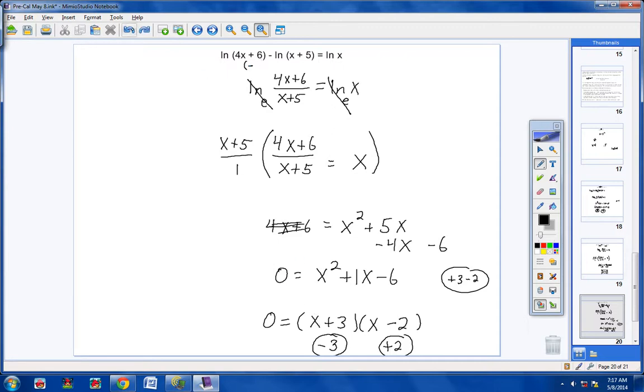It gives you a negative argument. Let's try 2. 2 works here. You would have 14, yes, 14. That's good. If you put a 2 here, you would have an argument of 7. And if you put a 2 here, you'd have an argument of 2. So we have all positive arguments. So this number does work. So this is the solution.